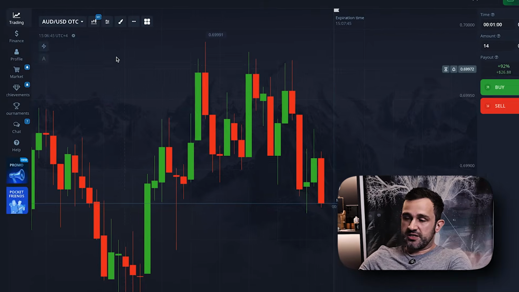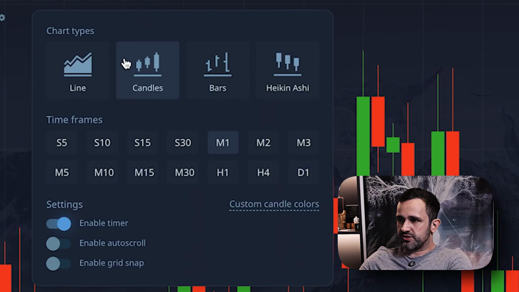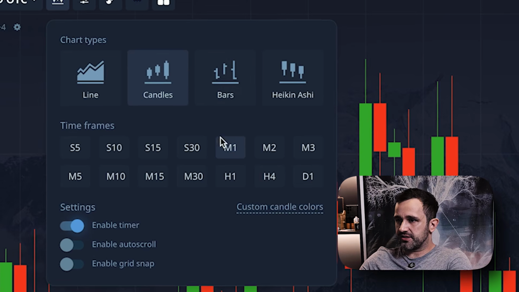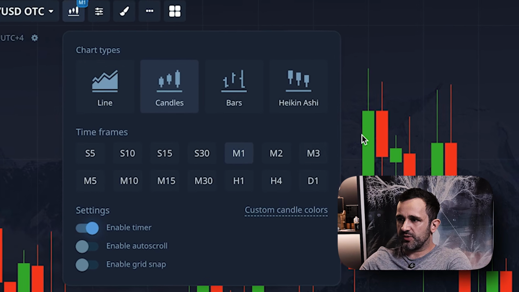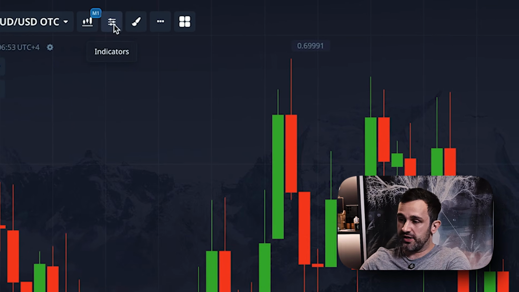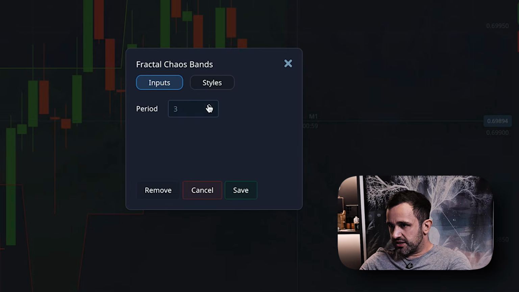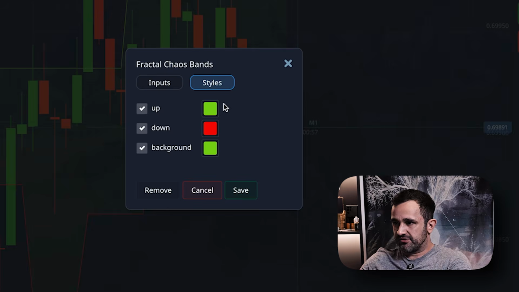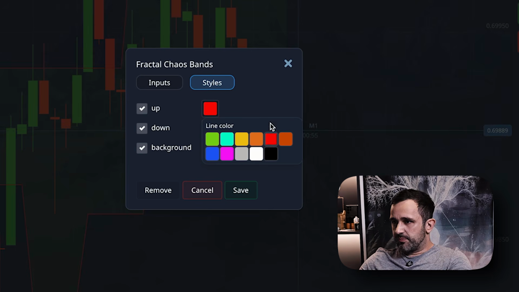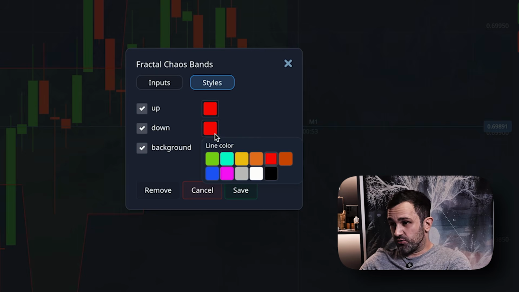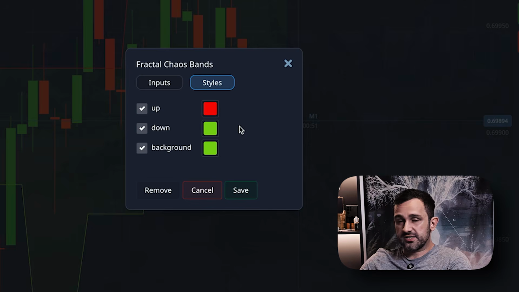To navigate the chart as precisely as possible, you need to set up the platform correctly. I set the chart type to candlestick, the time frame to 1 minute, and my strategy consists of two indicators, Fractal Chaos and ADX. I'll configure each of them. Fractal Chaos bands show the range boundaries. I set period to 3 so it updates levels quickly. For style, the upper line, local resistance, I set to red, the lower line, local support, I set to green.